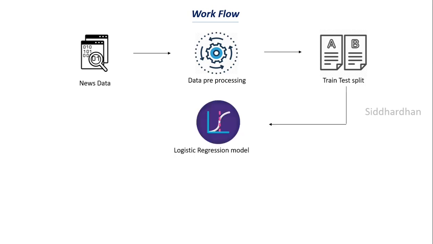We feed this pre-processed training data to our logistic regression model. In this project we are going to use a logistic regression model because this is a binary classification project. Binary classification means we are going to classify the result into two types: it's either real or fake. When it comes to this kind of binary classification problem, logistic regression is always the best.